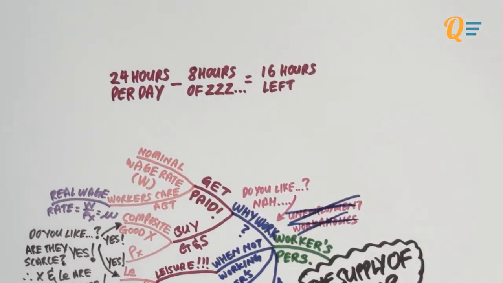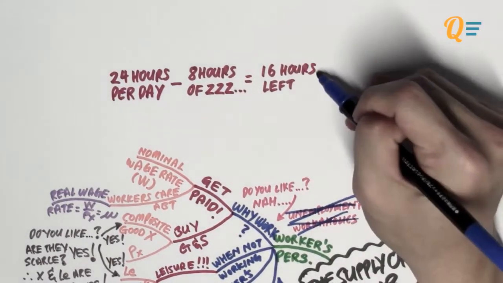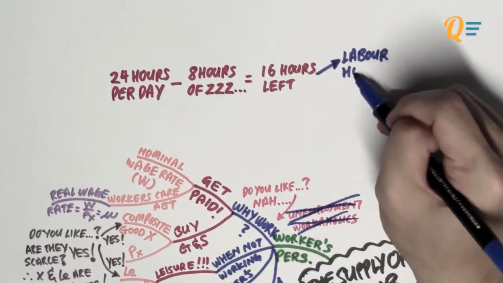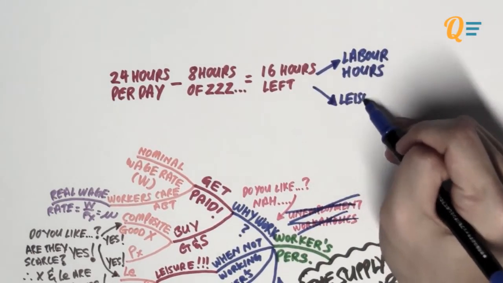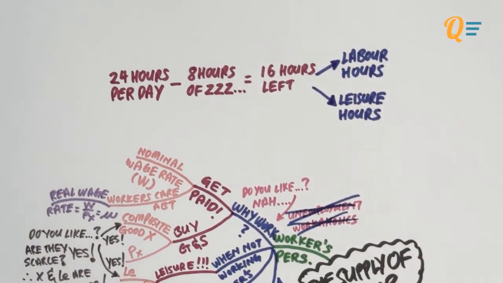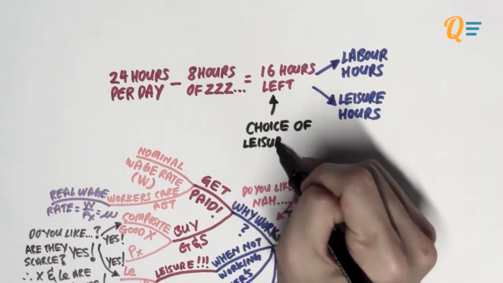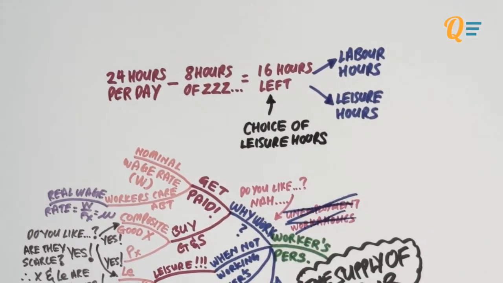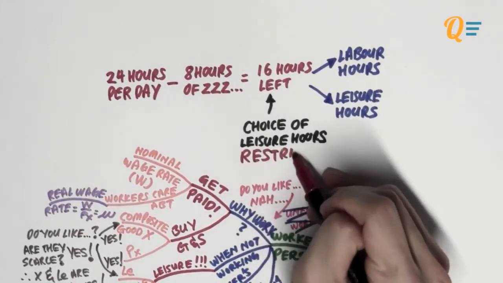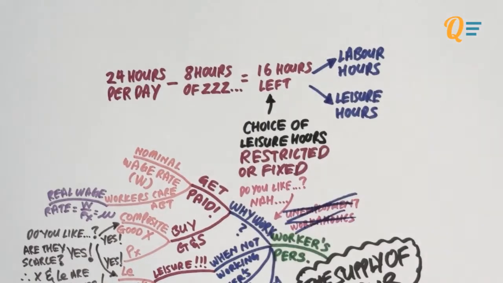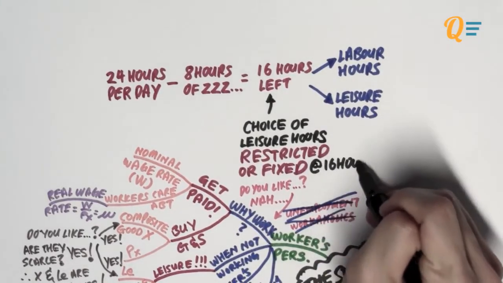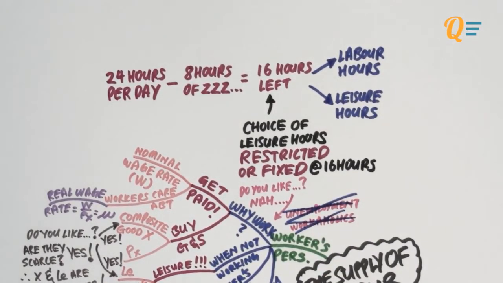So you have got 16 hours left. So let's assume that you do nothing but work and play. So you need to allocate some of that 16 hours for labor, and you need to allocate some of that 16 hours for leisure. So this is where the concept of fixed scarcity comes in. So take note of this 16 hours left. So the choice of leisure hours and of course work is actually restricted or fixed at 16 hours. So you only have got 16 hours to make a decision as to how much you want to work and play. So that is what we mean by fixed scarcity.